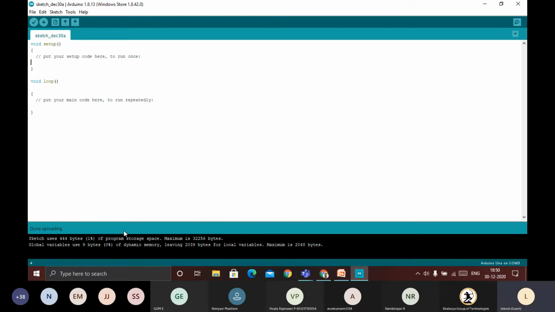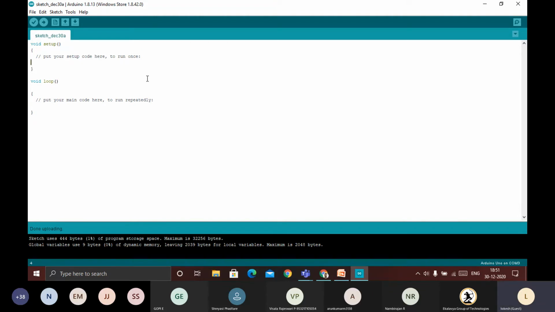So this is how the total program is going to look. In the Arduino IDE we have two functions, the setup function and the loop function. In the setup function we put whatever setup and variables we require. In the loop function we put whatever continuous things we require. Okay, so this is how we can run a program in the Arduino IDE.